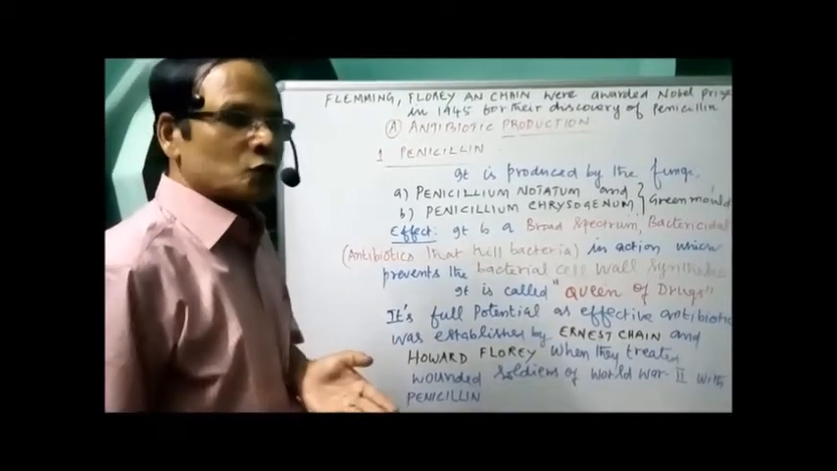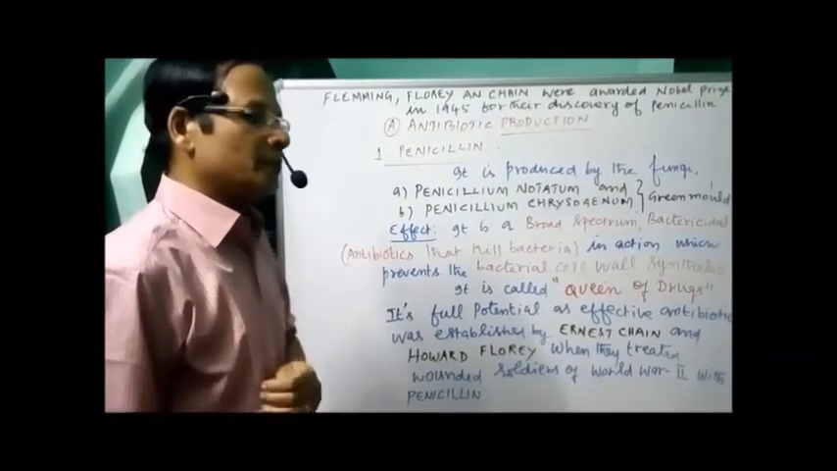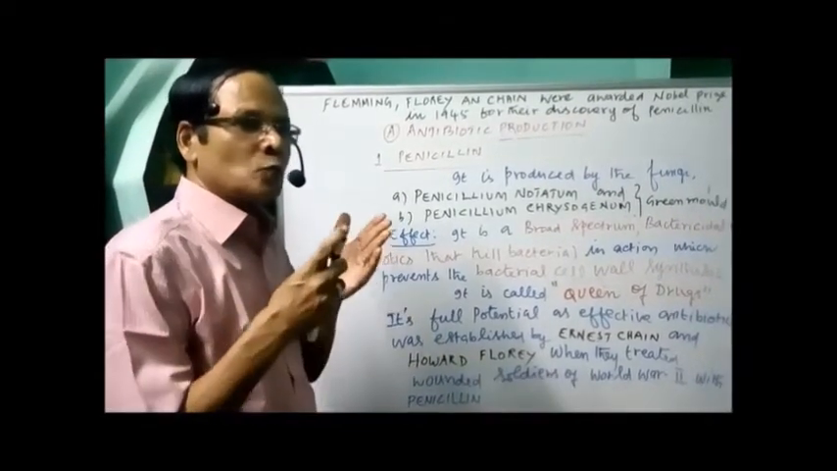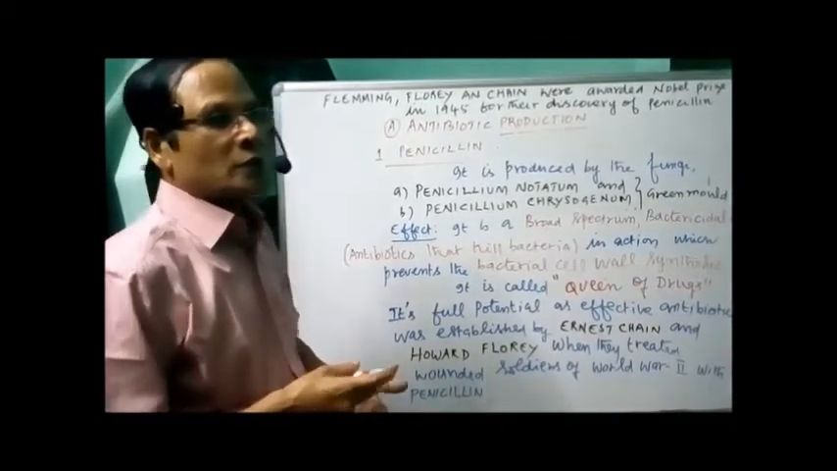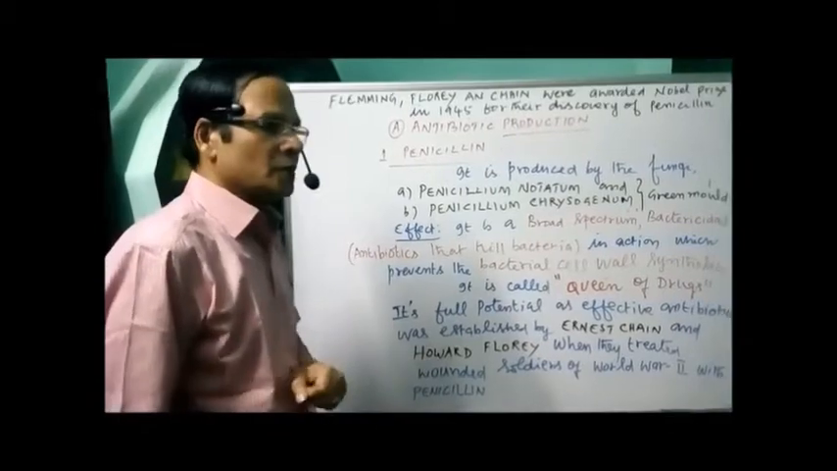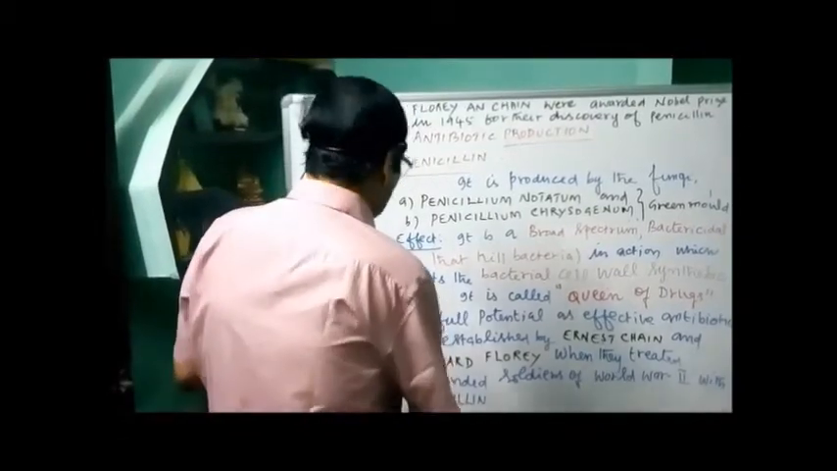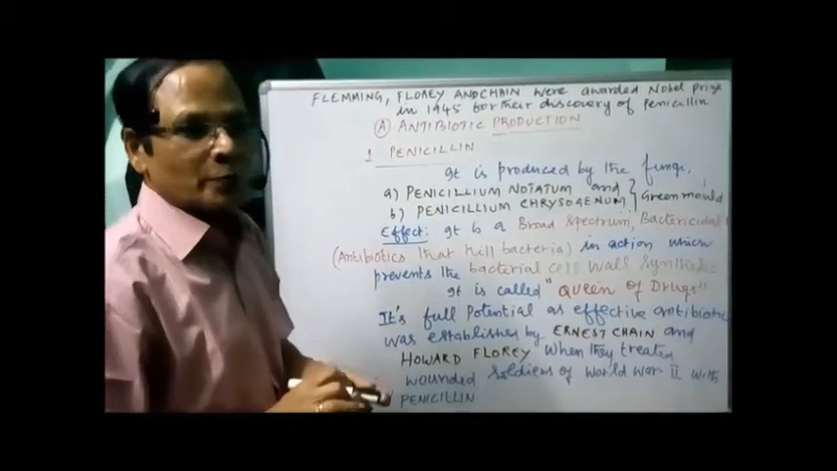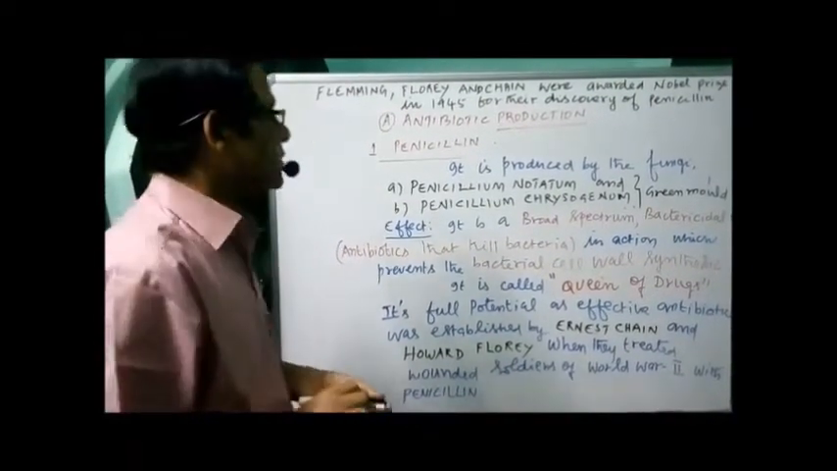They treated wounded soldiers with penicillin during the Second World War, and that's how the working ability and efficiency of penicillin was revealed. For that, the three people, Fleming, Florey and Chain, were awarded the Nobel Prize in 1945 for their discovery of penicillin.